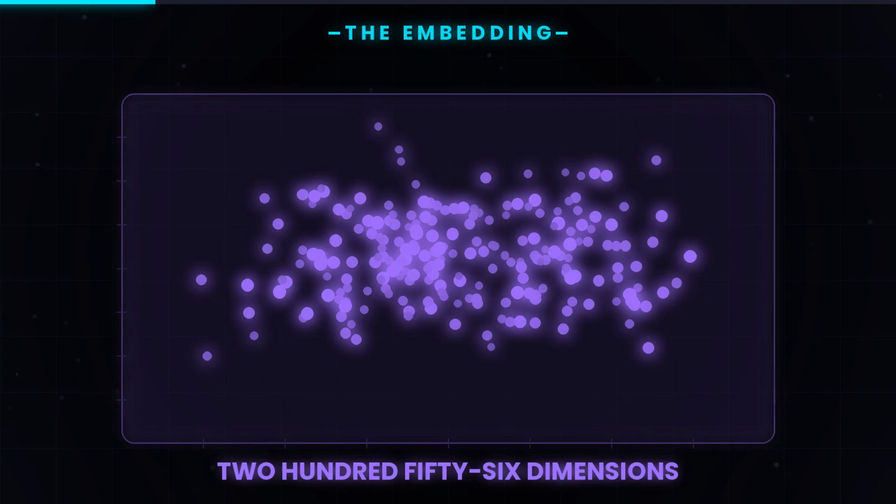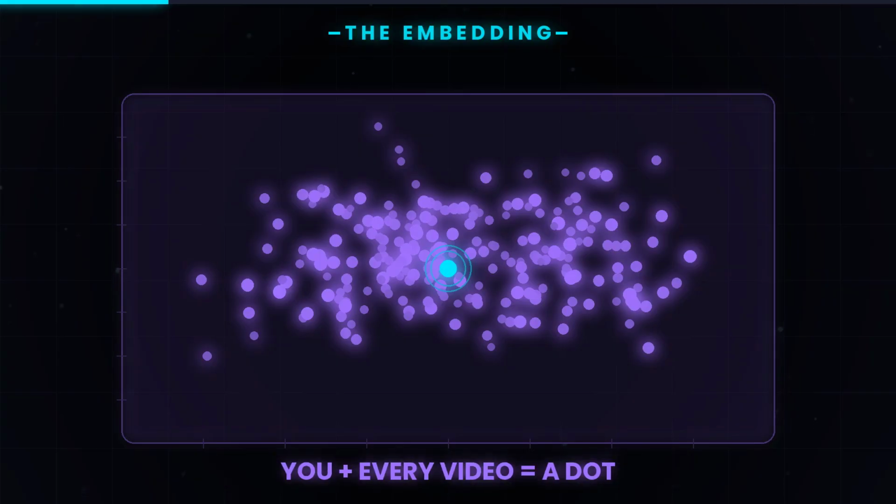TikTok does not store your interests as a list. This user likes cats, cooking, and basketball. That representation is too brittle. Instead, you become a point, a single dot in a very high dimensional space, usually around 256 dimensions. Each dimension is a learned concept, not cats. Something more abstract, like low-energy animal content with a slow pan. Most dimensions do not have a name a human would use. They are discovered by the model from the data.